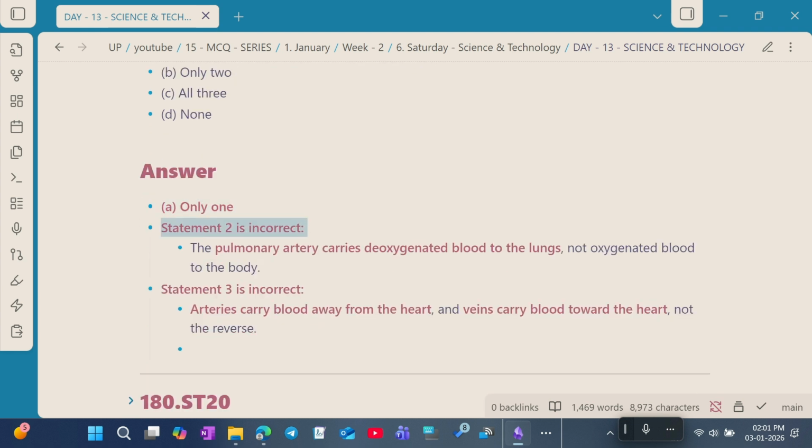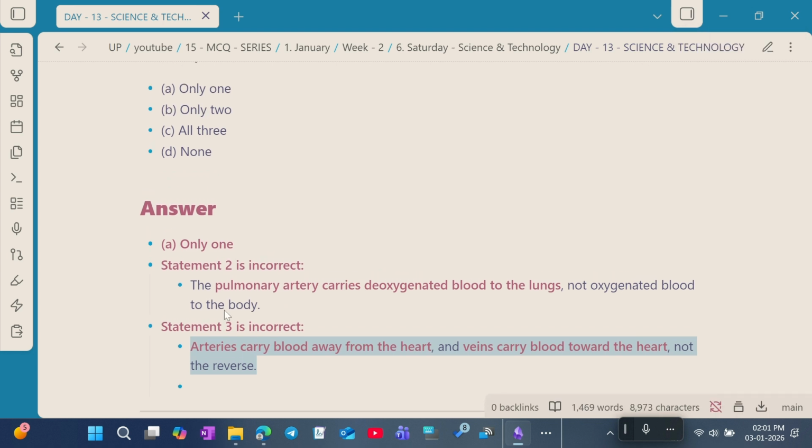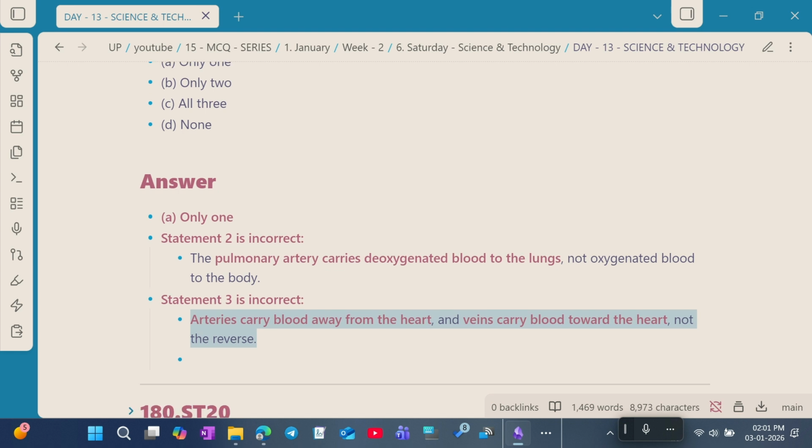Statement 2 is incorrect because the pulmonary arteries carry deoxygenated blood to the lungs, not oxygenated blood to the body. Statement 3 is incorrect because arteries carry blood away from the heart and veins carry blood towards the heart, not the reverse.